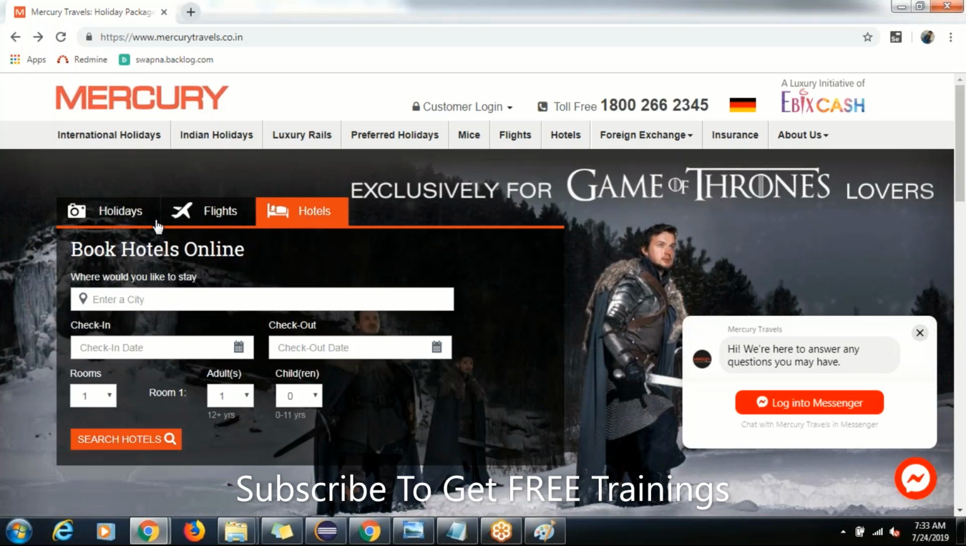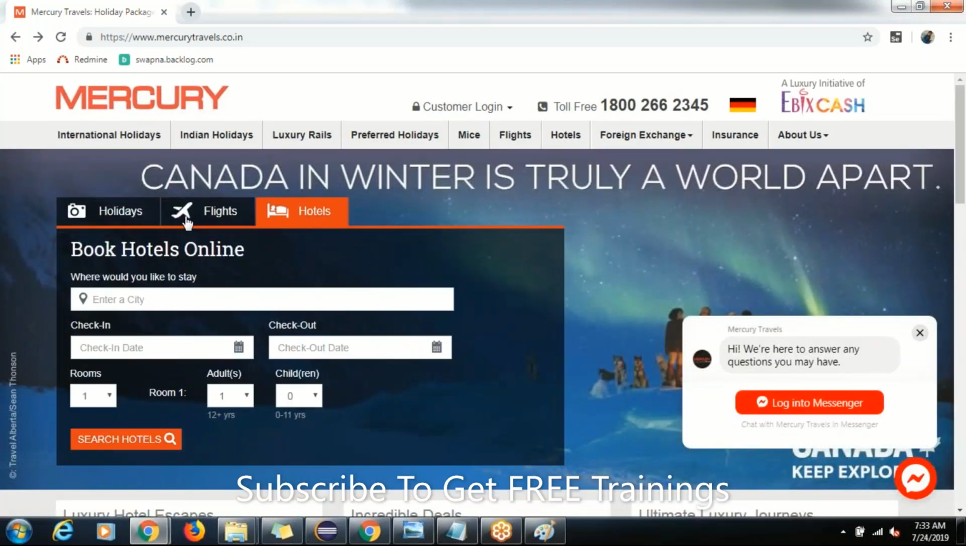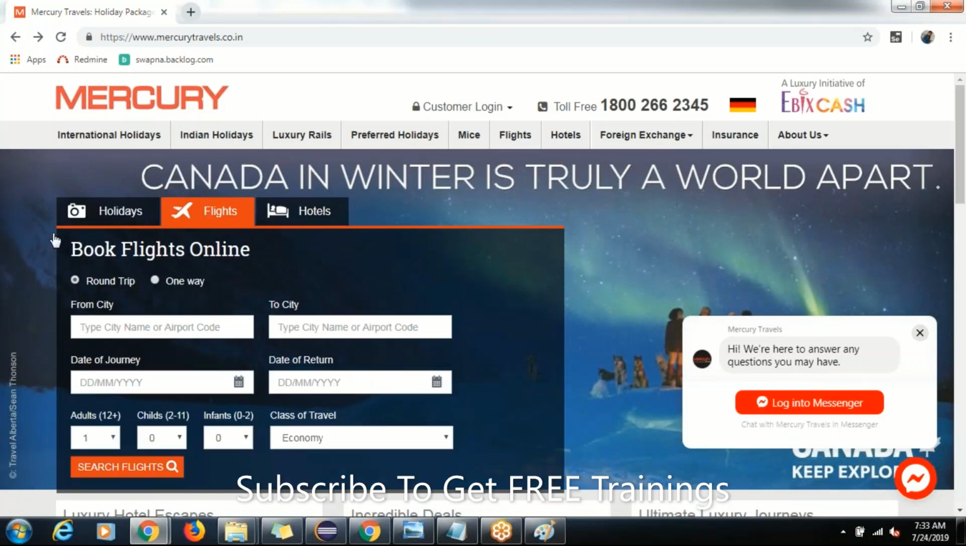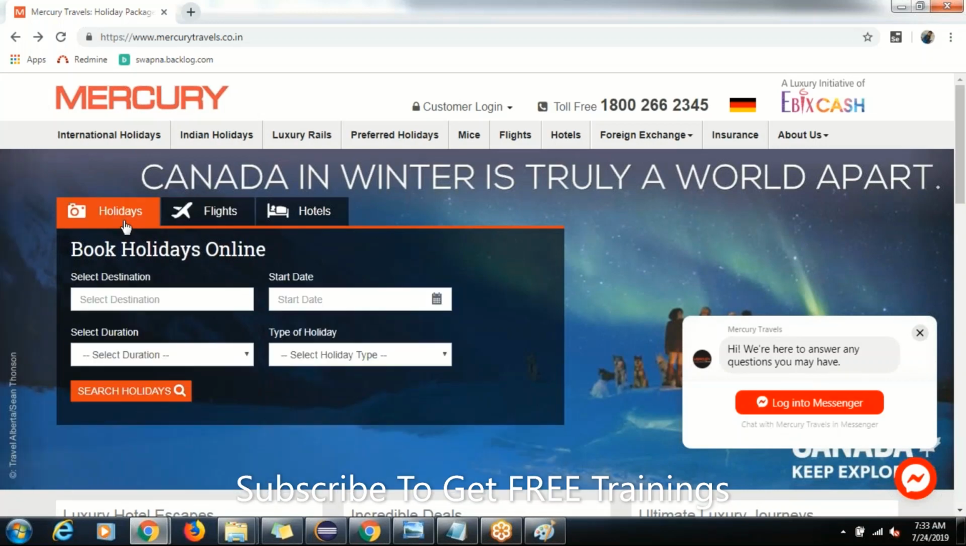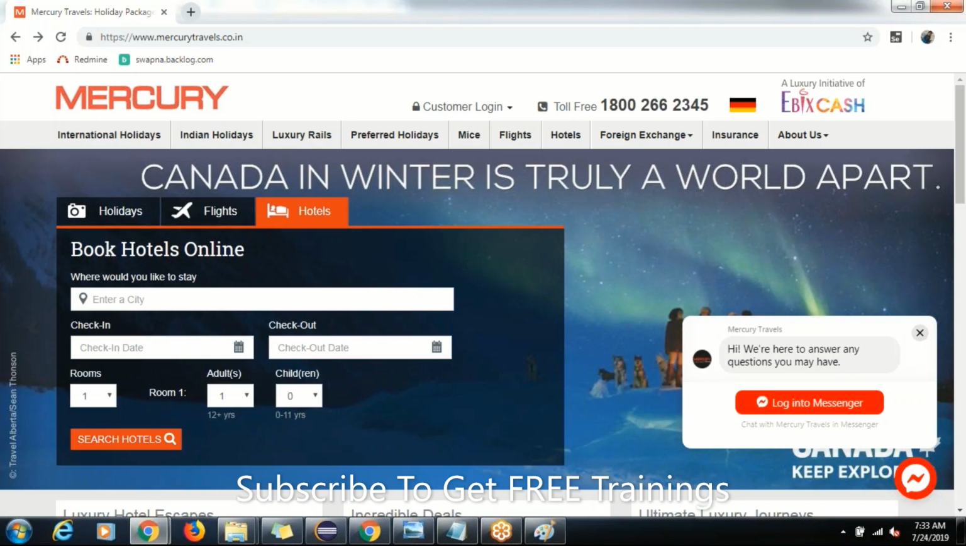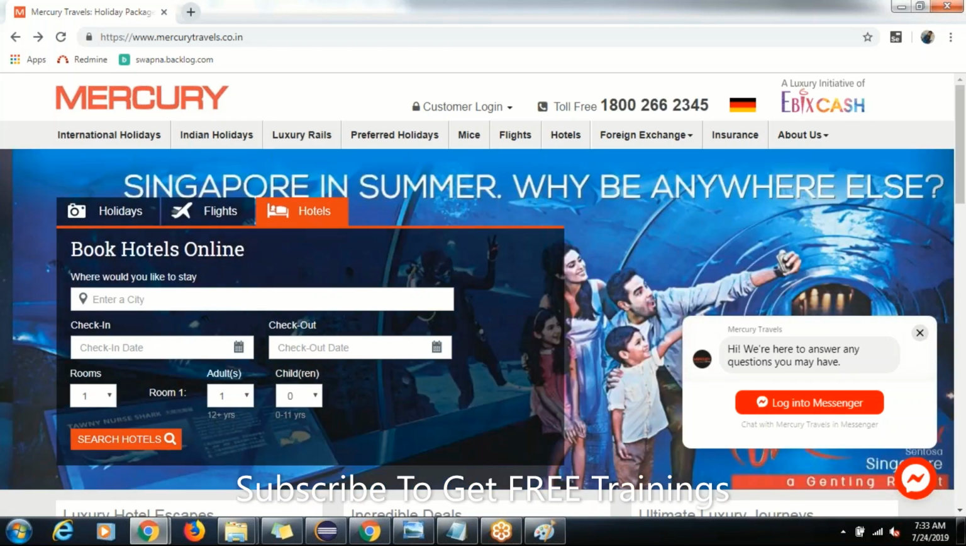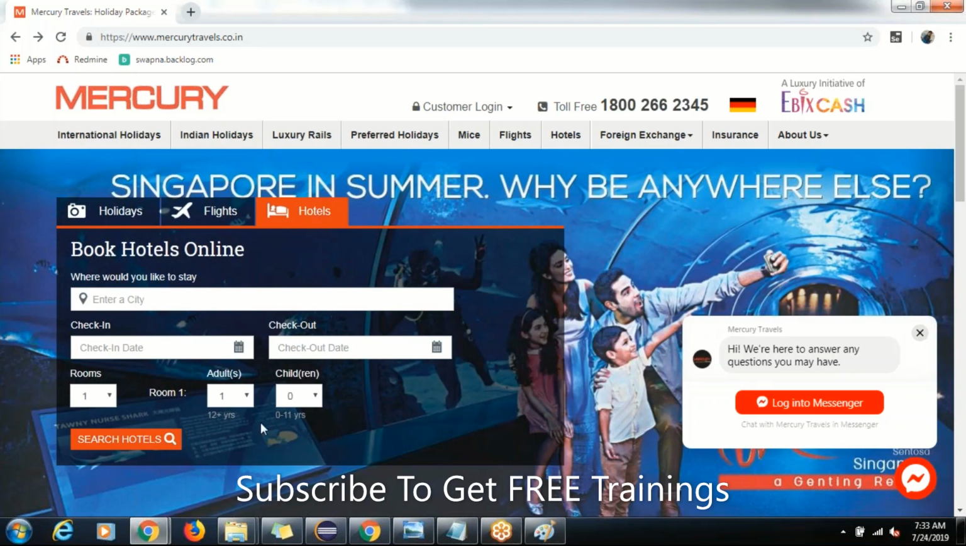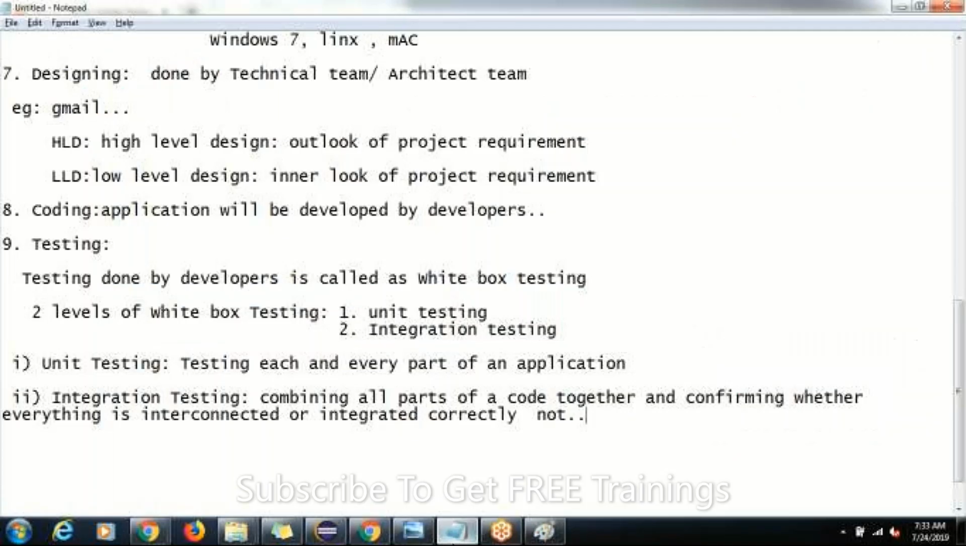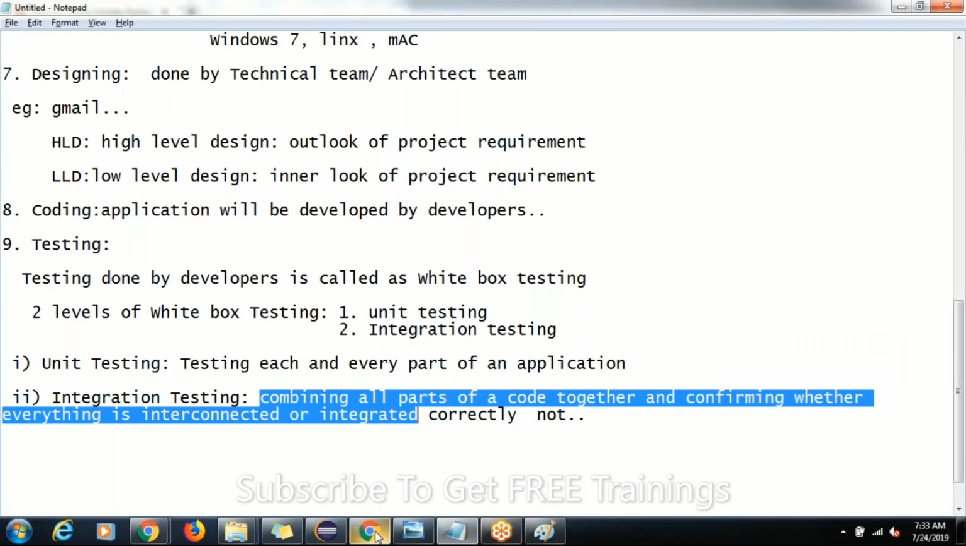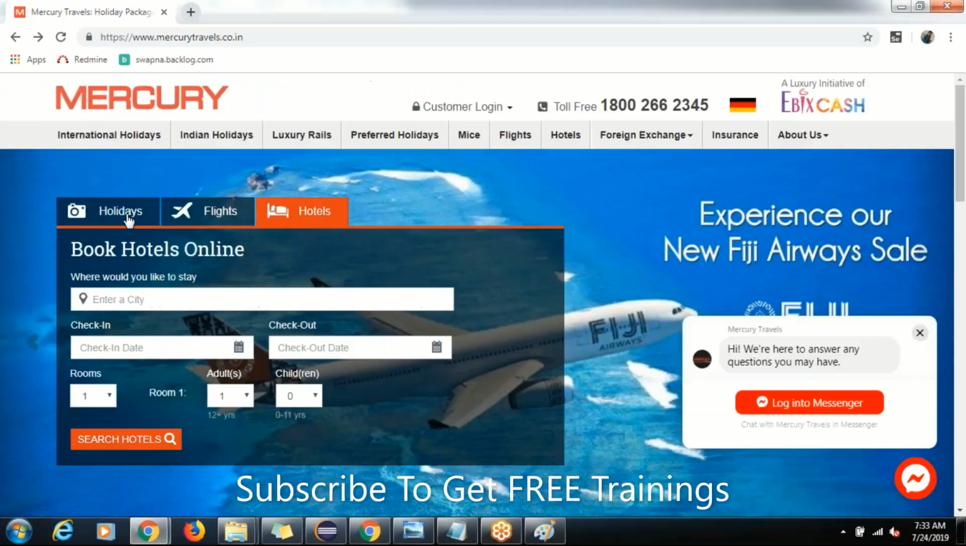Concentrate here. Everybody will test their own module separately, and then all modules together. Here they are combined. After combining all together, whether it is connected properly or not, whether it is interconnected properly or not, and after connecting, whether all are working or not, that part of testing is called what? Integration testing. Separately, every developer will test their own module, and that is called unit testing.